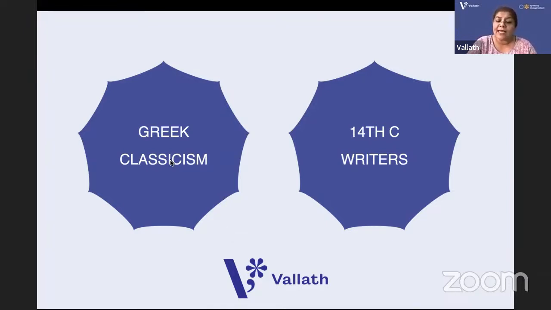Now, there are also poets like Pindar. There are philosophers and critics like Plato and Aristotle. So many important authors are there in the Greek classical period. Roman classicism also they will ask. Virgil, Horace, Ovid. Remember that. And then the next topic they asked is 14th century writers. Chaucer and his contemporaries also they will ask.